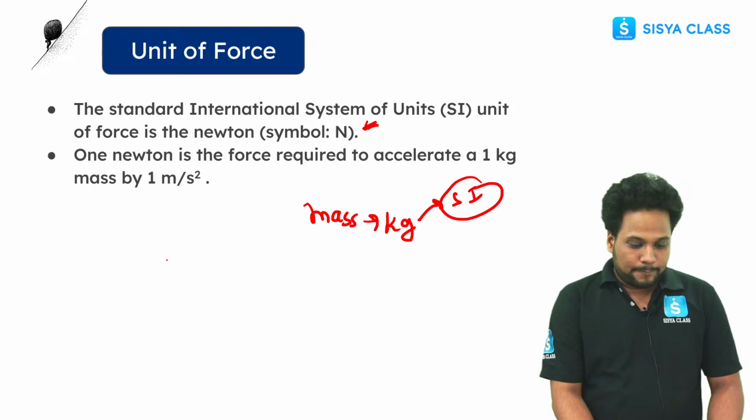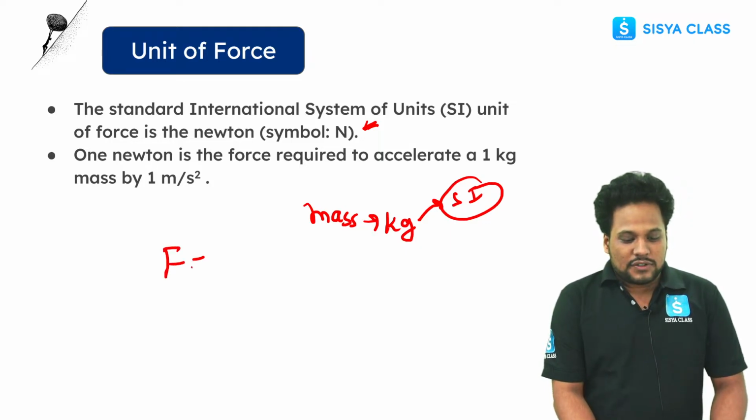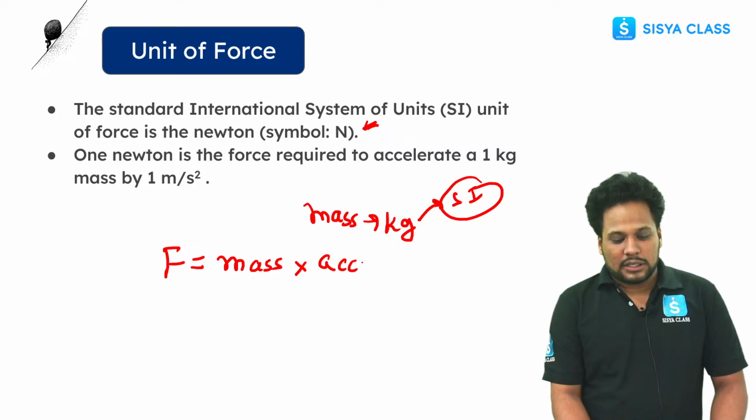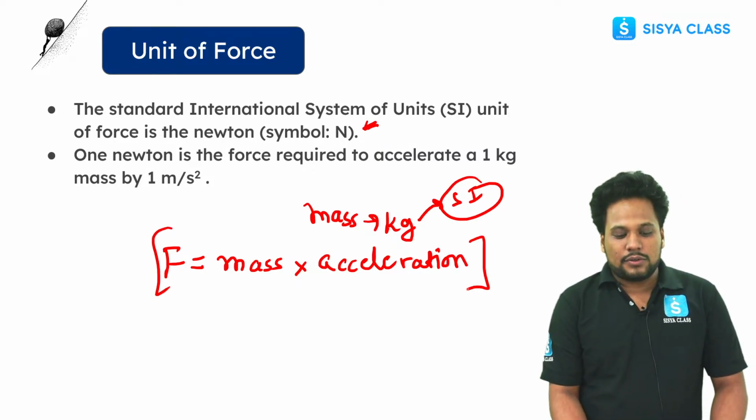Now, one more thing. The formula we are going to use for force is force equal to mass into acceleration.